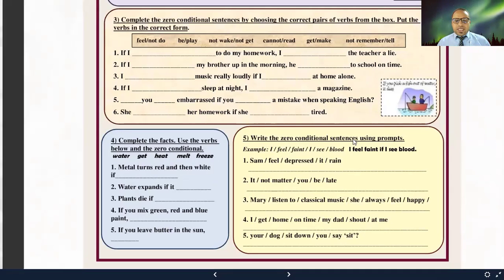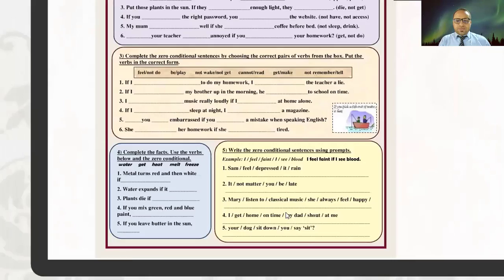Write the zero conditional sentences using the prompts provided here. So here we have certain prompts, okay? Try to use a conditional type 0 sentence, using the prompts, okay? For example, I feel faint, I see blood, okay? So the sentence is, I feel faint if I see blood. So please do the same with the rest.